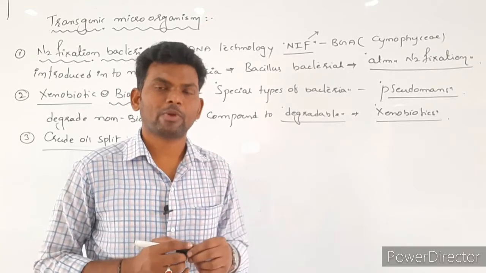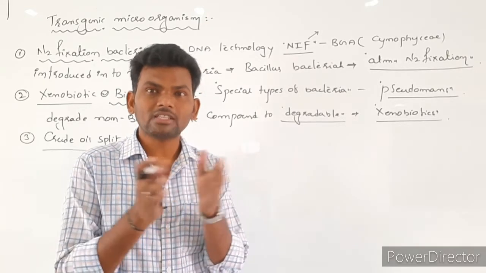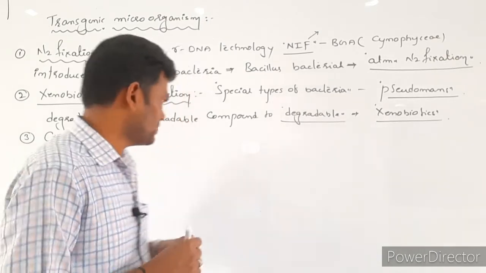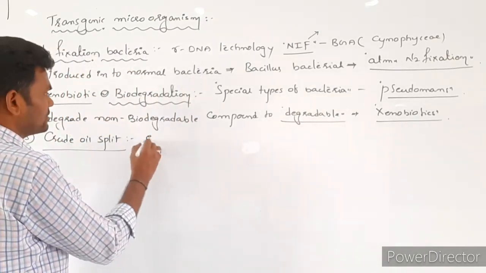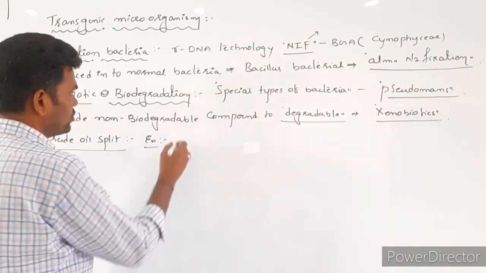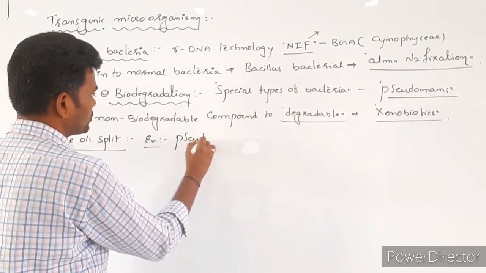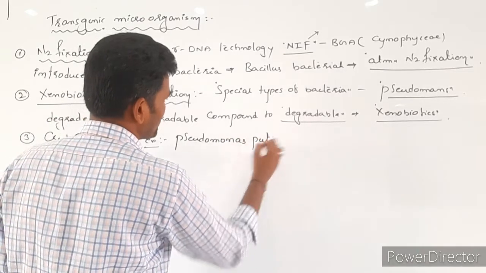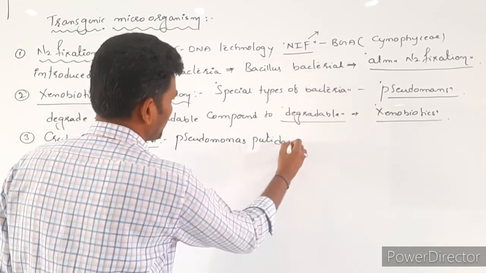So for that also we prepared one bacteria to eat or break down this oil. The example is Pseudomonas putida. It is a special species, putida.